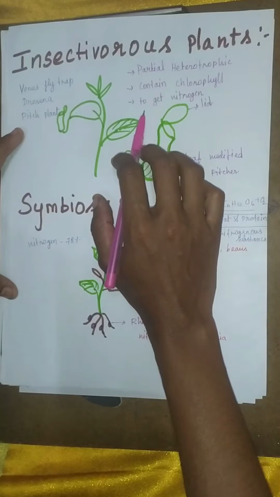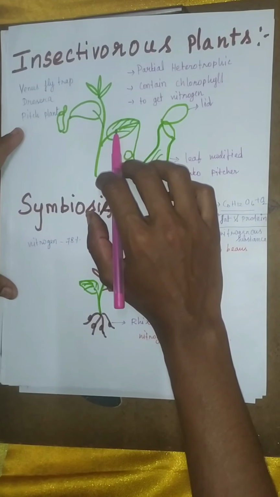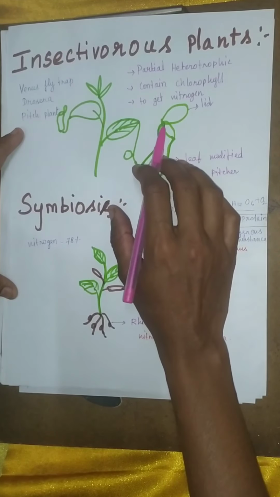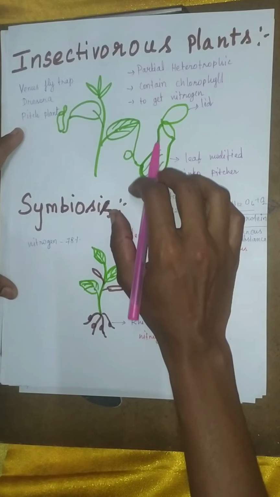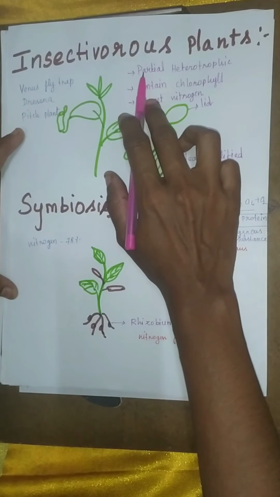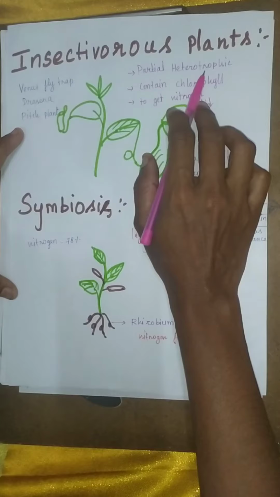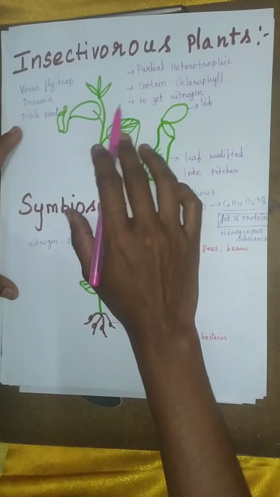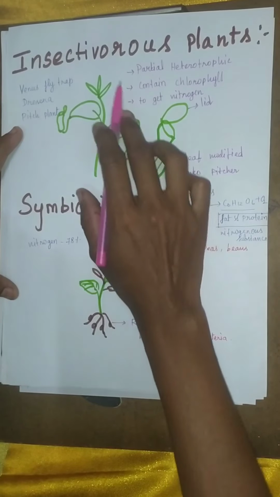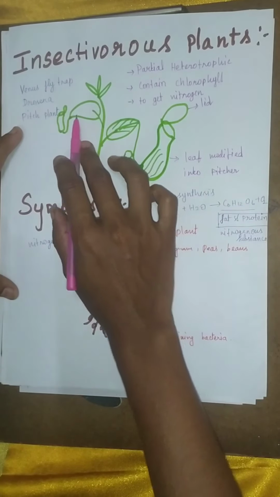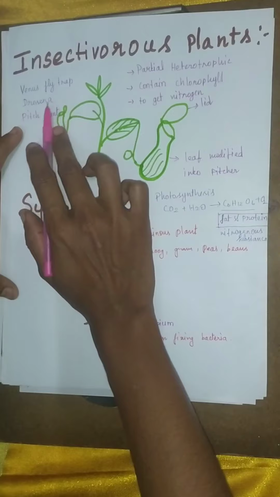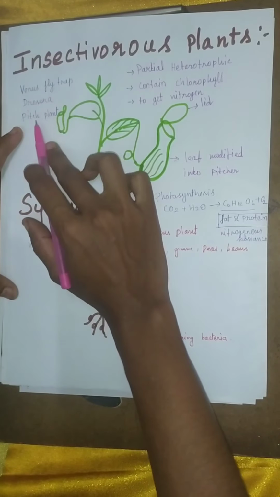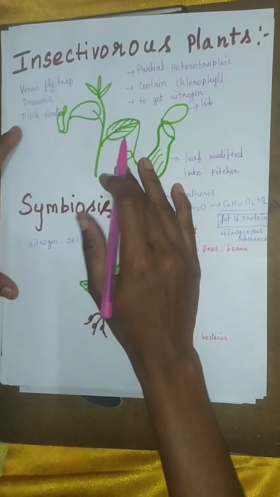They can do photosynthesis process, but to get nitrogen they depend on insects. So they are following partial heterotrophic nutrition, and these plants are called insectivorous plants because they trap and eat insects to get nitrogen. Example, Venus flytrap, Drosera and pitcher plant.